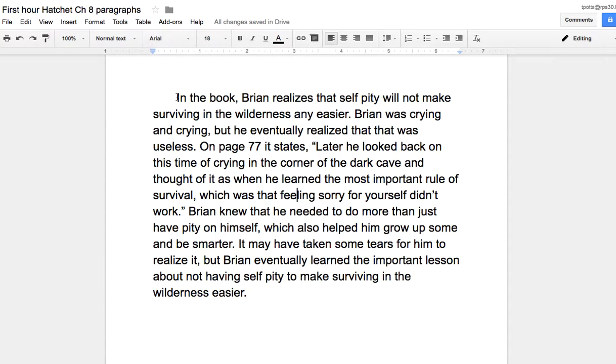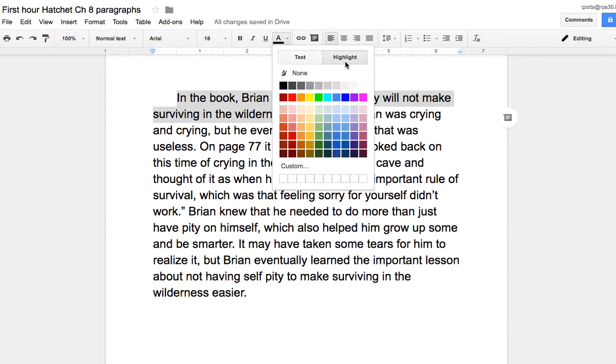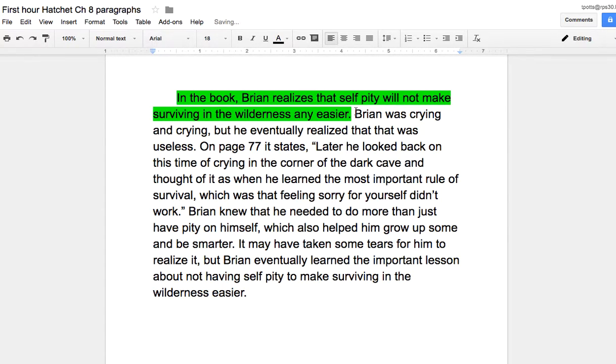So here we go. Here's the process. It says in the book, Brian realizes that self-pity will not make surviving in the wilderness any easier. So what I do here is I ask myself, are they addressing the prompt by restating the question with the answer? And they are. So I just highlight it, and I'm going to highlight it green just so I know that that is present. Then I'm going to go to my next sentence.